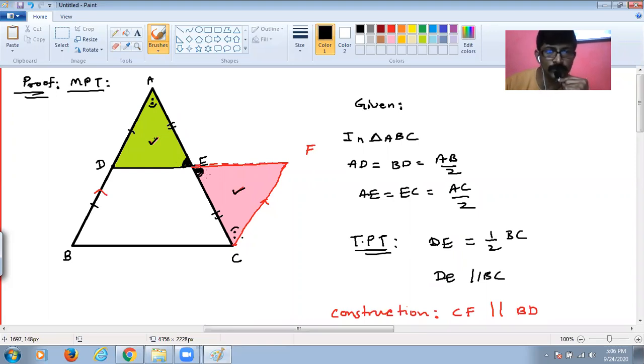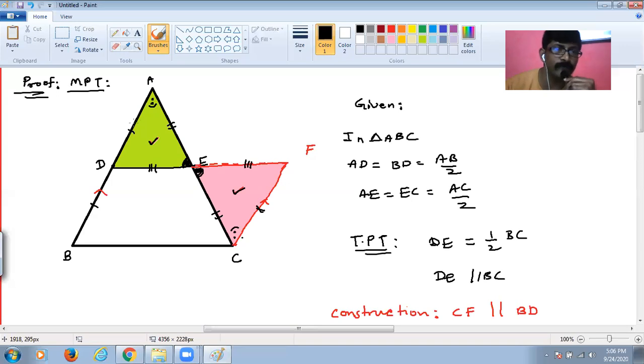Once we prove these two triangles are congruent by the ASA test, we say that DE is equal to EF. We also say that AD is equal to CF. Why?